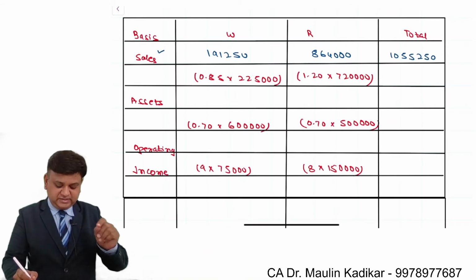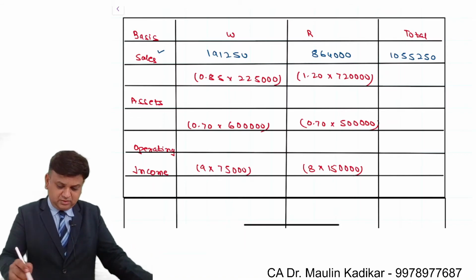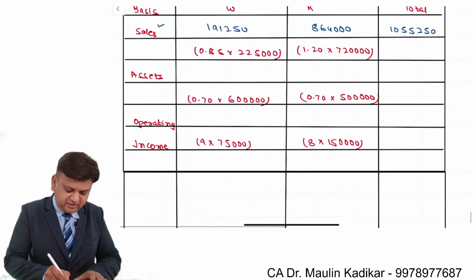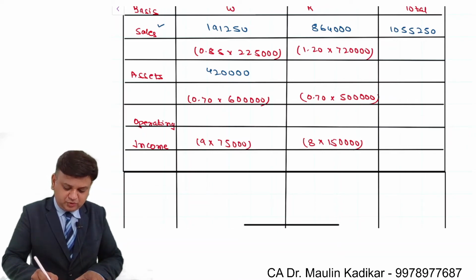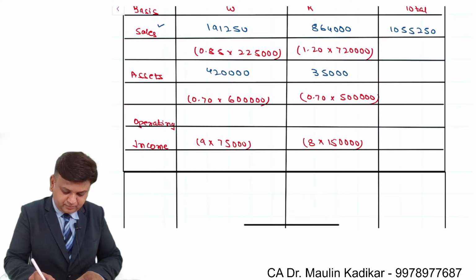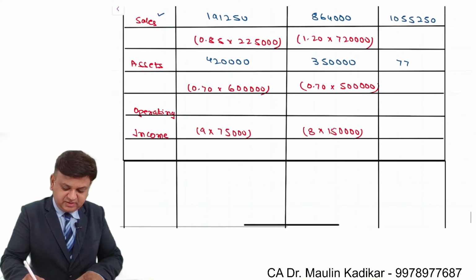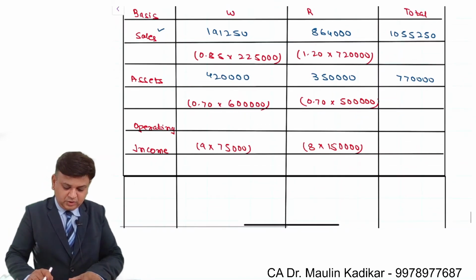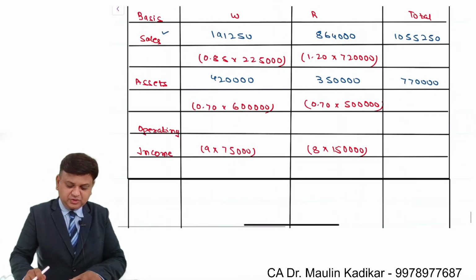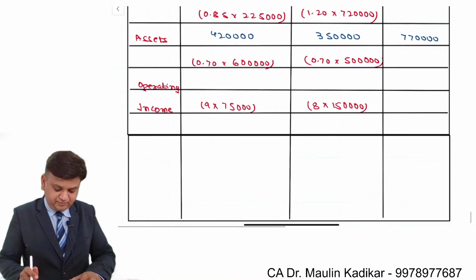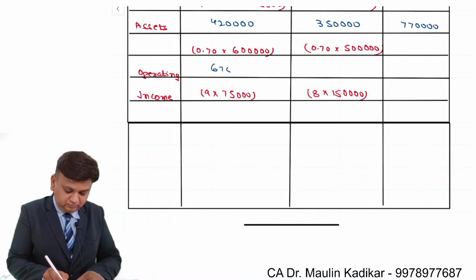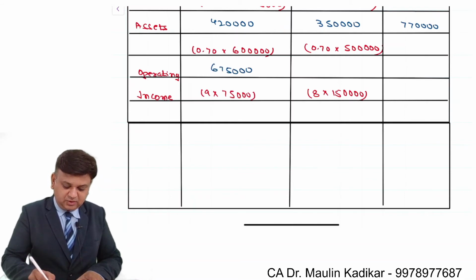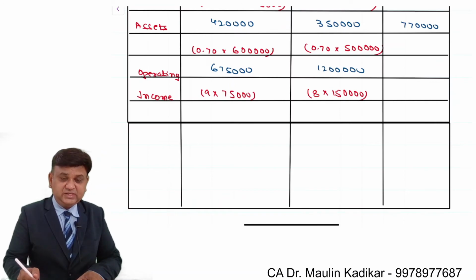Similarly for assets and operating income it will be calculated. 6 lakhs into 0.7 is 4,20,000. And 5 lakhs into 0.7 that comes to 3,50,000. So the total would be 7,70,000. So using assets as base, the valuation of the company will be 7,70,000. 9 into 75,000, 6,75,000. Next, 12 lakhs. It is 18,75,000.